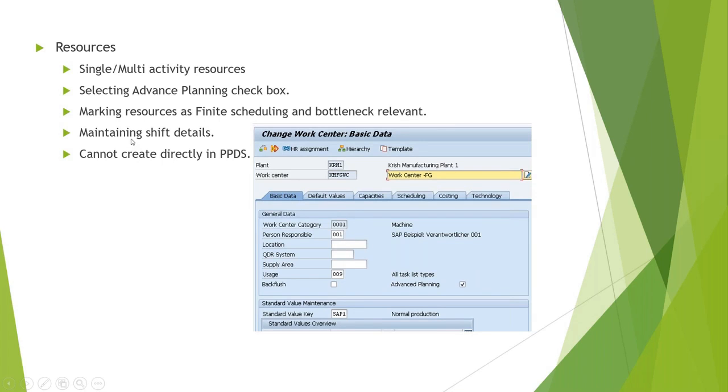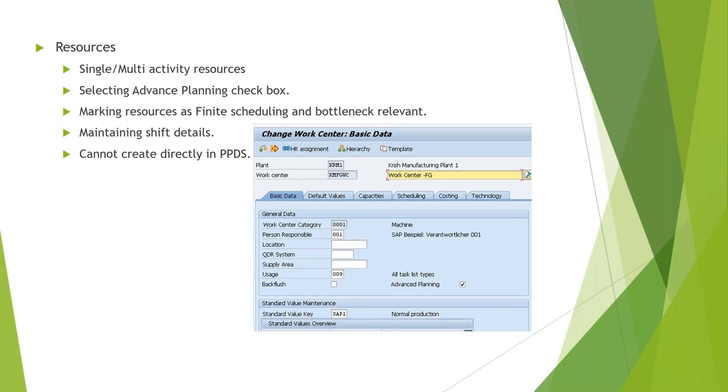Whatever shift details we maintain here, we can integrate in PPDS. We can also create the shift details additionally in PPDS. So if you don't want to refer to HANA, you can create the shift in the same way how we create it in HANA. It can be created in PPDS.